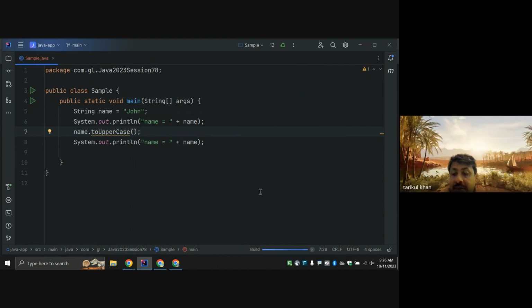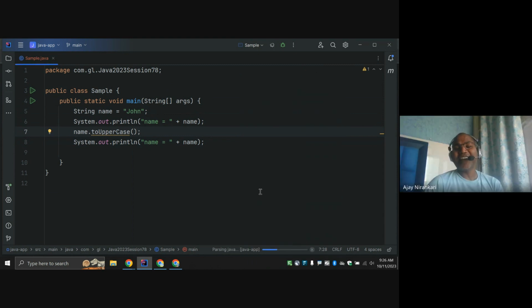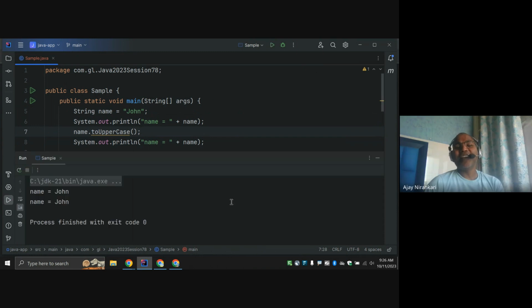We also covered this in the past. Let's check. Okay, so notice there is no modification, because once this object is created you cannot modify any character here.